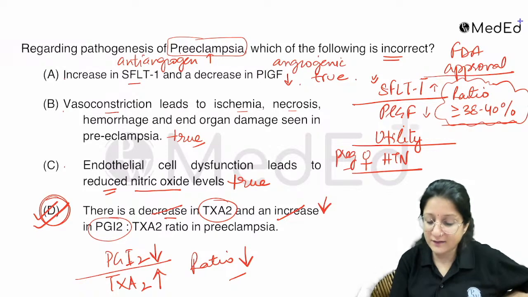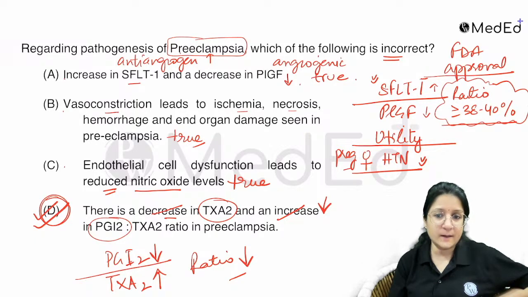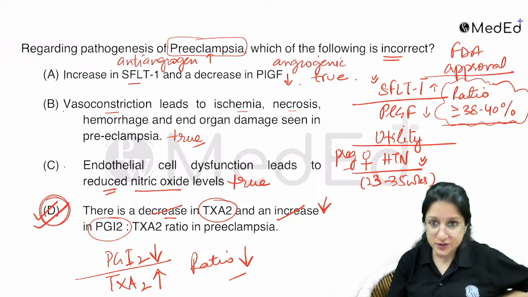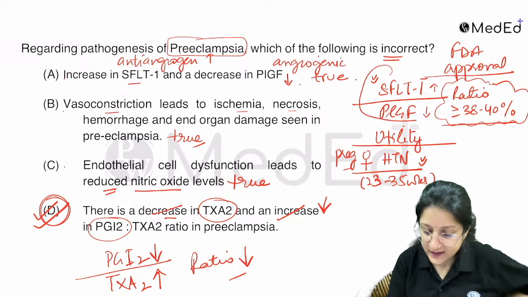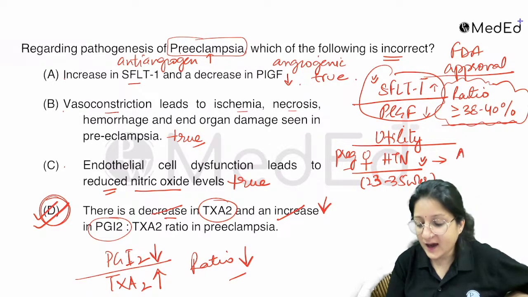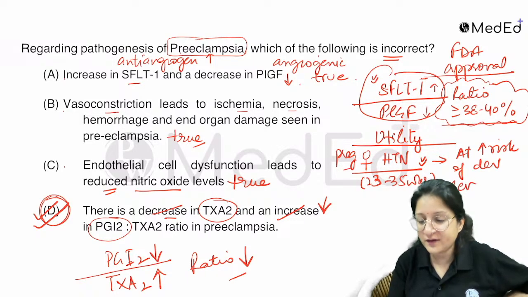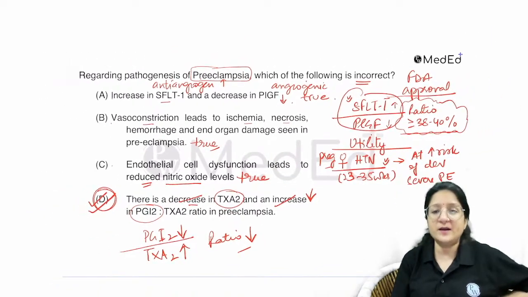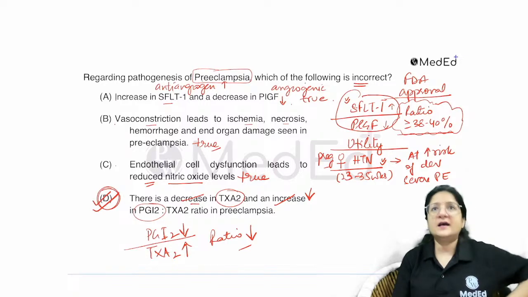The utility is in pregnant women who have hypertension, but we are not sure if it is preeclampsia, admitted between 23 to 35 weeks. We are not sure if they are having preeclampsia, then we can use this test or this ratio to check if they are at increased risk of developing severe preeclampsia. That is the utility of this.